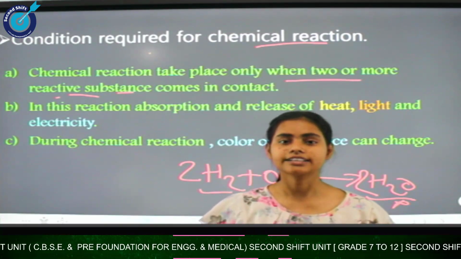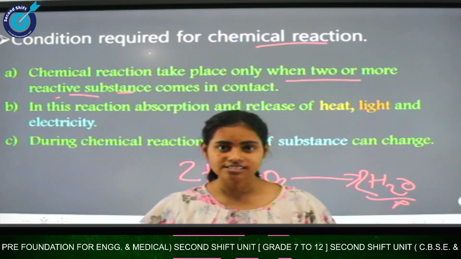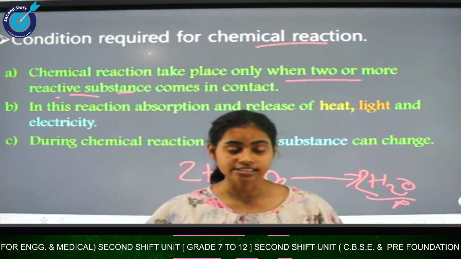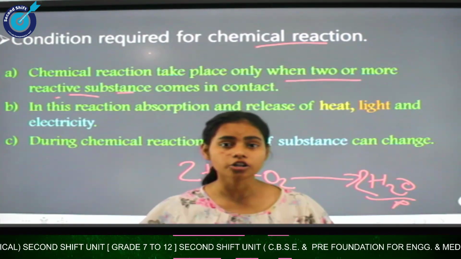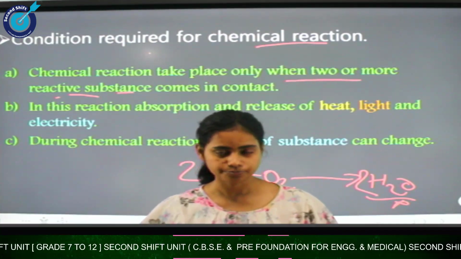There are some characteristics of chemical reactions like change in color, change in state, that is solid to liquid, liquid to gas, evolution of gas, and formation of precipitate. Here precipitate means an insoluble substance, or you can also say an insoluble salt.